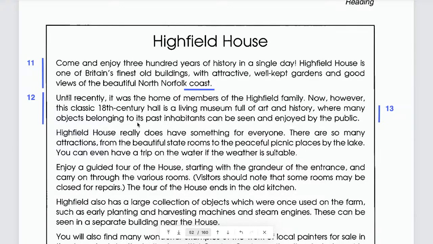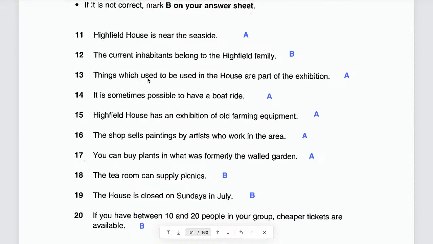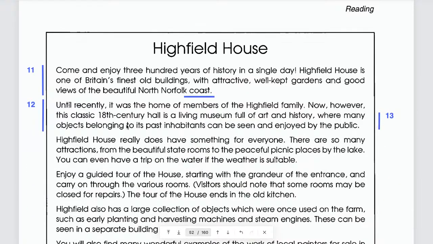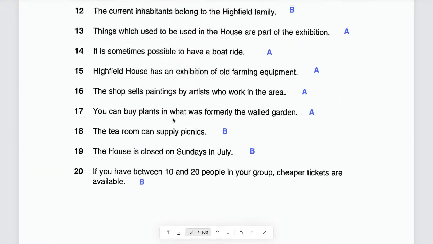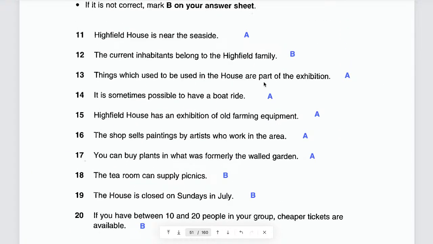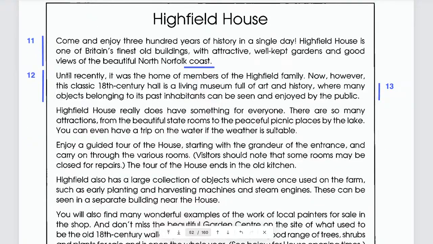Belonging to its past inhabitants. Yes, exactly. Which used to be used, that means belonging to its past inhabitants. Because belonging to its past inhabitants, I mean, it used to be used. You understand? And things, I mean, objects. In the house are part of the exhibition. Part of the exhibition, what does that mean in this case? Can be seen and enjoyed by the public. Yes, that means it's part of the exhibition, so everyone can see it. You understand? Got it? Okay.